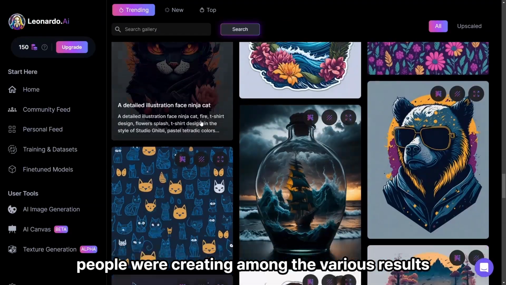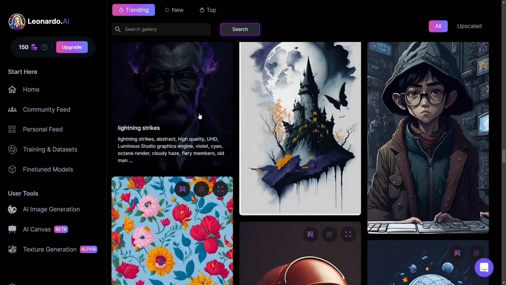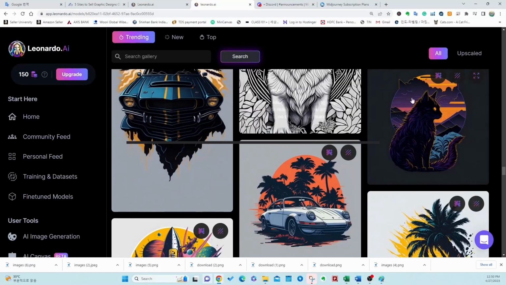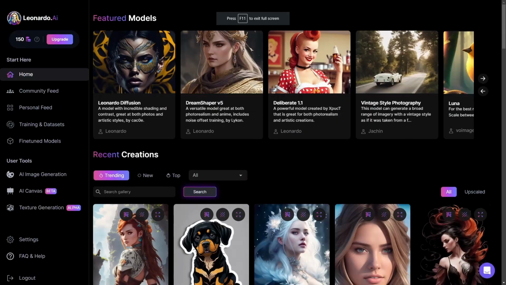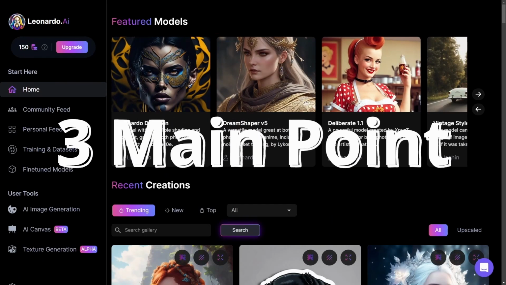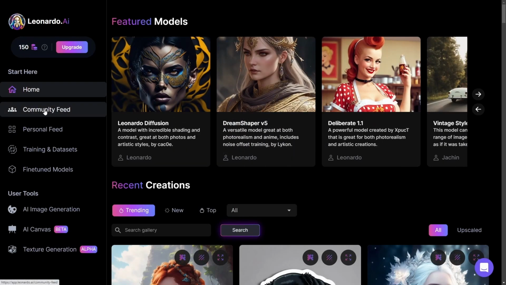Among the various results, people are already creating stickers, t-shirt designs, pattern designs, and coloring books. There are even a few features better than Midjourney. There are three main points where Leonardo is better than Midjourney.